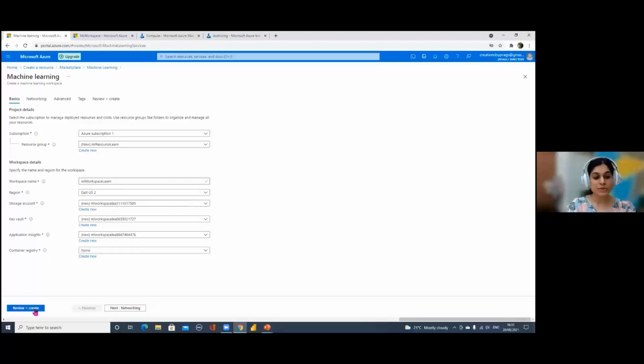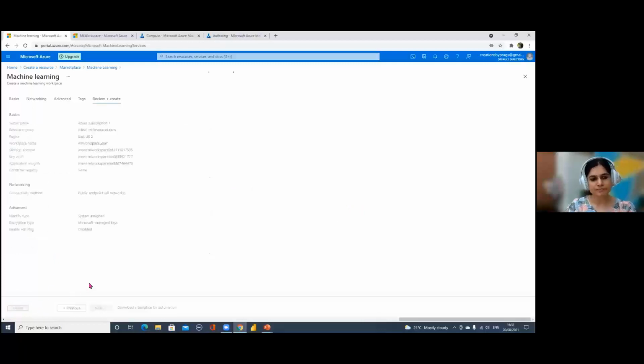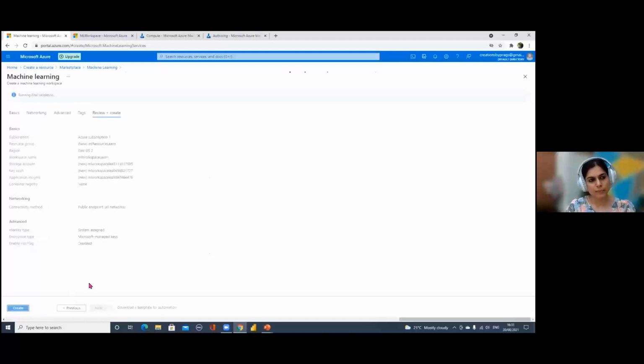Once you hit review and create, basically it's trying to validate the information you have entered. And once you see that validation has passed, you can hit create. I'm not hitting create because it takes at least 3-4 minutes to create that resource, and I've already created that resource in advance.